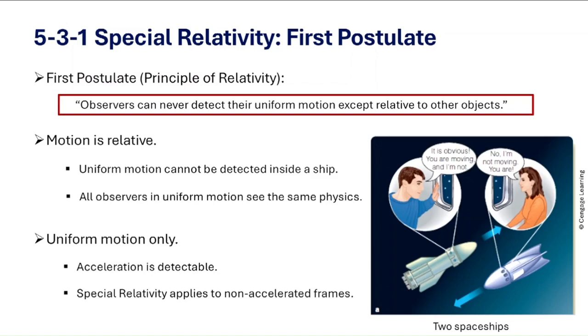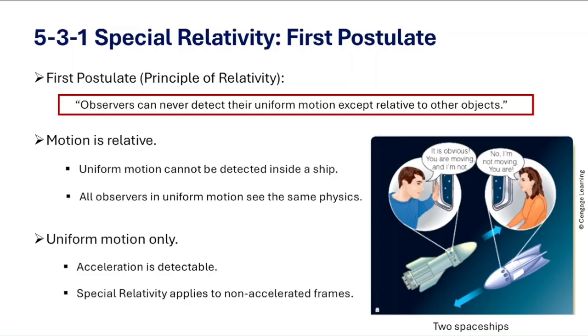It applies specifically to observers moving at constant velocity with no acceleration involved. So the first postulate tells us that there is no absolute motion, only motion relative to something else. And this idea may seem simple, but it completely changes how we understand space and motion.